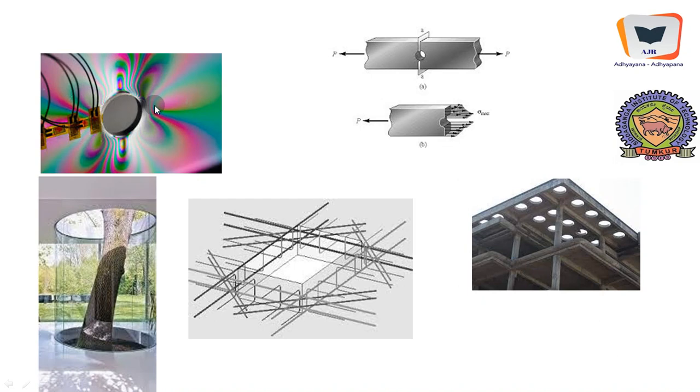This is a photograph taken from a photoelastic bench where a component is subjected to some kind of tension force. Here again you can see what happens exactly.